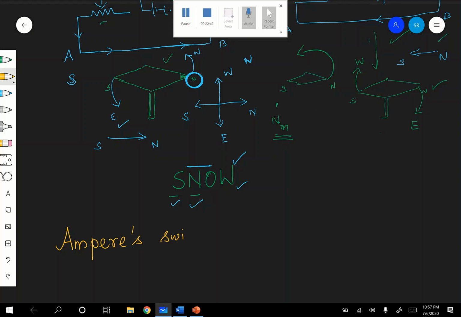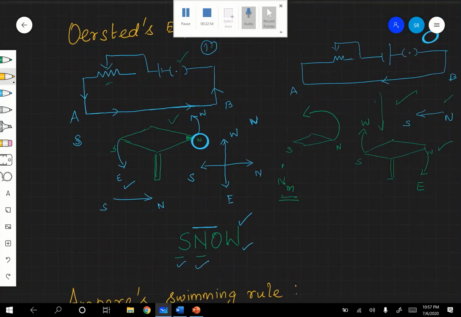Ampere's swimming rule. What is Ampere's swimming rule? Very easy, see here.